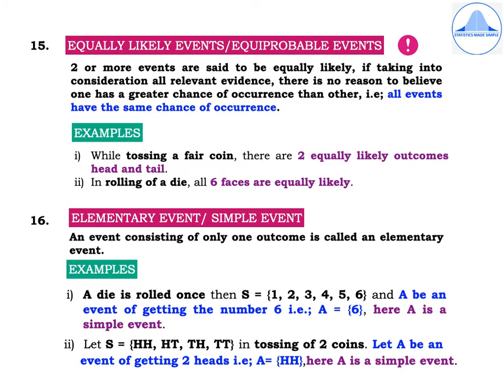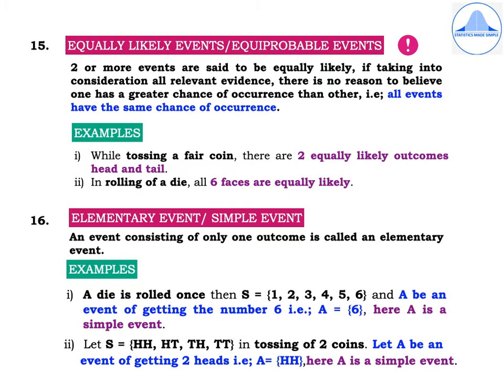So in simple words, all events have the same chance of occurrence. So if all the events have the same chance of occurrence, then they are said to be equally likely or equiprobable. First example, while tossing a fair coin, there are two equally likely outcomes, which is the head and tail.